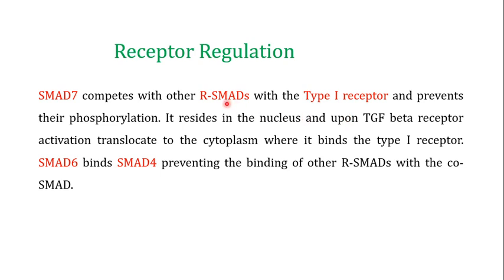If you talk about the SMAD6, the SMAD6 actually binds with the SMAD4, thereby preventing the binding of the phosphorylated R SMADs with the co-SMAD. Therefore, they are not allowing the movement of the R SMADs from the cytoplasm into the nucleus of the cell. So this is one way how this particular pathway or this particular receptor is regulated.